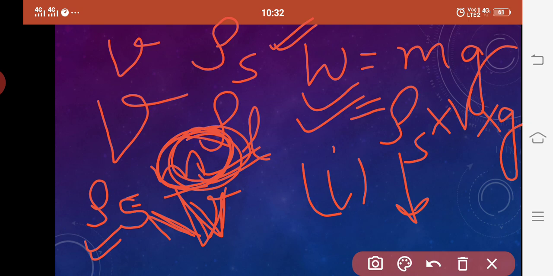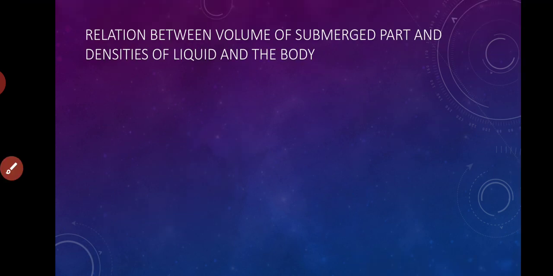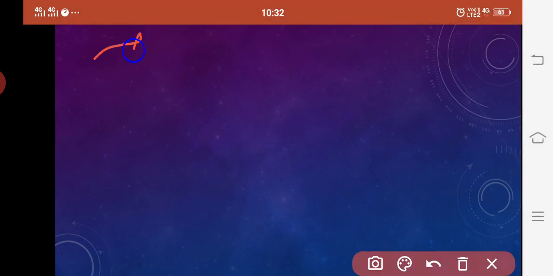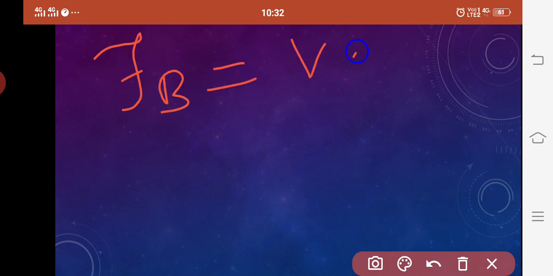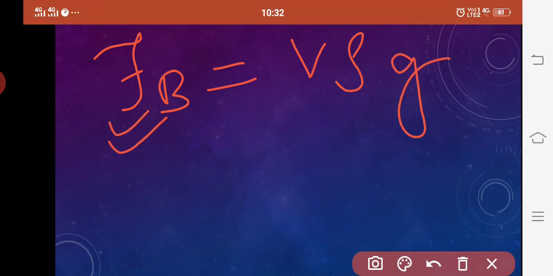So first of all we have calculated the weight. Now let us calculate what? The buoyant force. So by buoyant force we know buoyant force is equal to V rho g. So here rho, that is density, will be rho L, density of liquid, because buoyant force is because of liquid. And we are talking about buoyant force. buoyant force किसके कारण है? उस पार्ट के कारण जो पानी में सबमर्ज्ड है. So here we will consider small v.